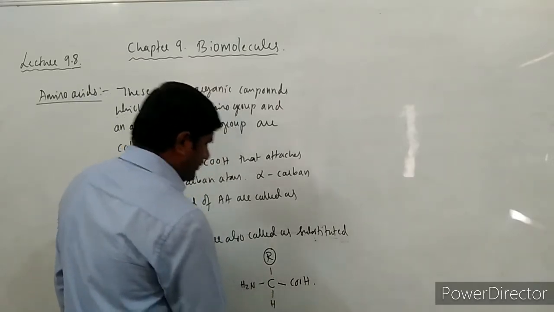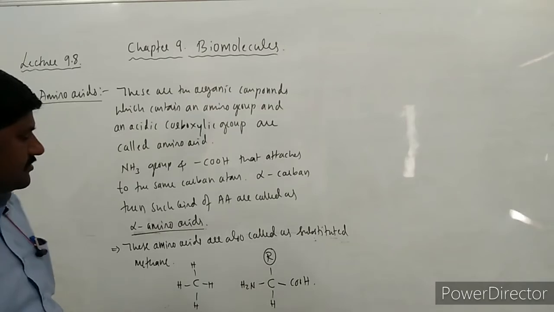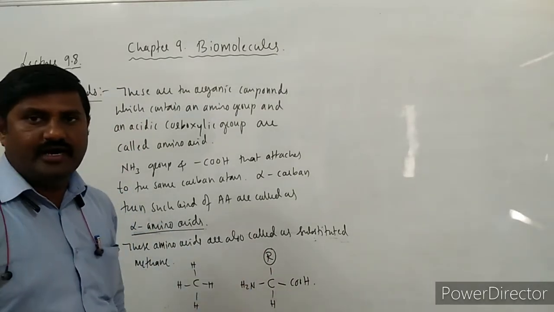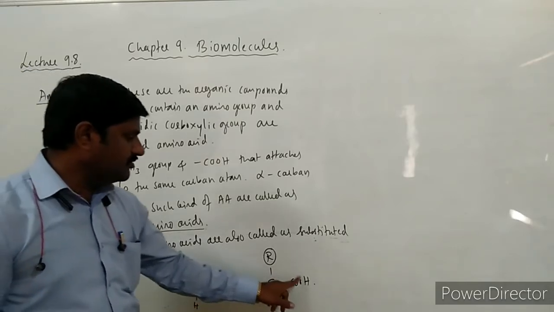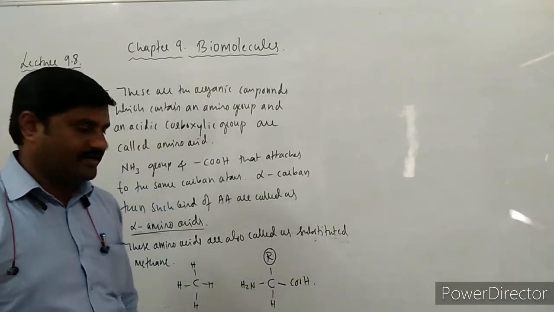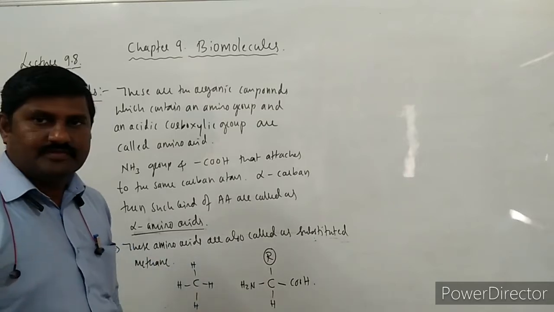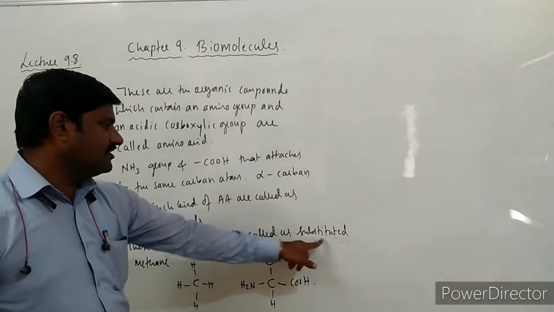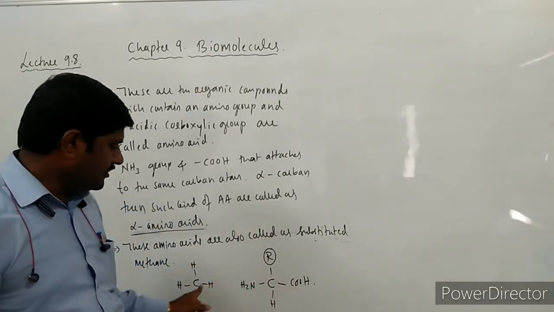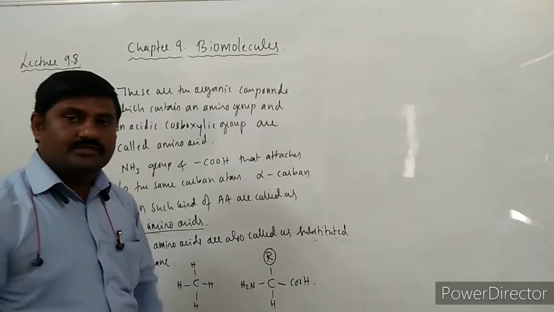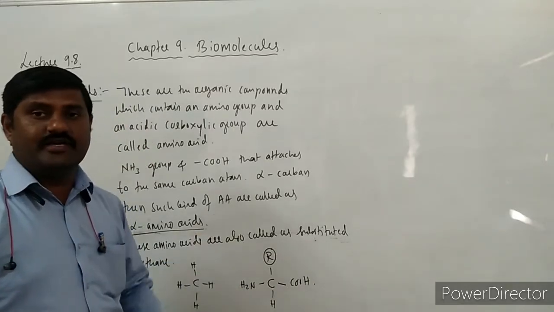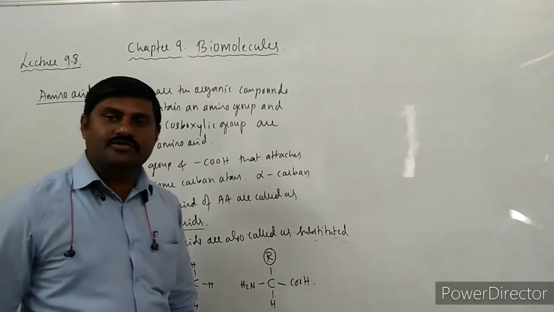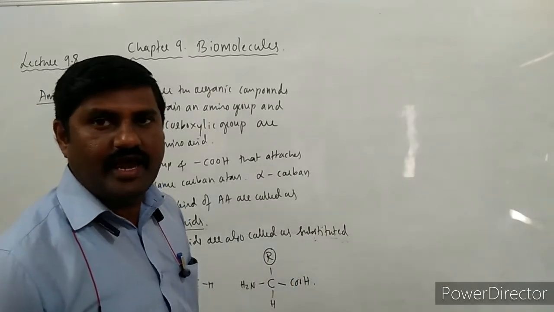Like this, different positions have been occupied by so many substituent groups on this carbon atom. So it looks like methane, hence these are called substituted methanes. In methane we can substitute other groups, it may be a functional group or any other substituent groups.